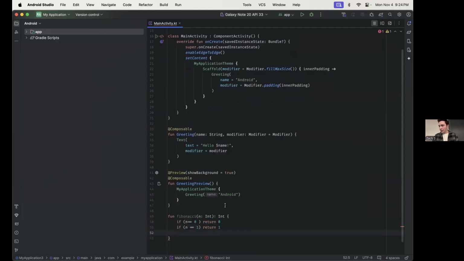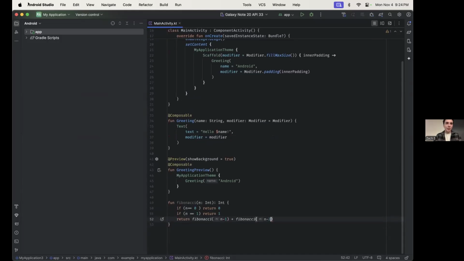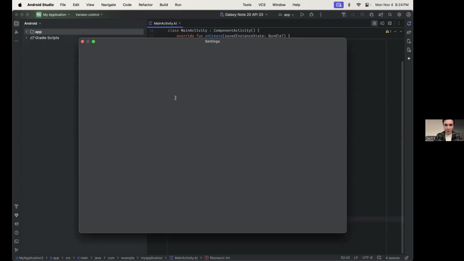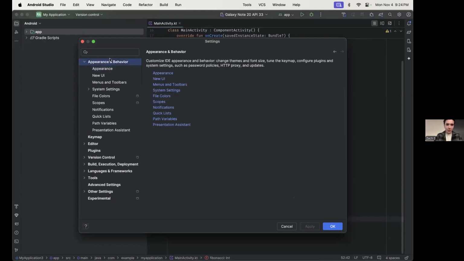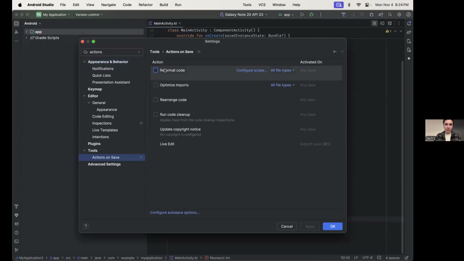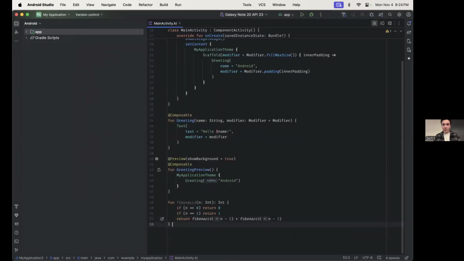And then otherwise we're just going to return the sum of the previous two Fibonacci numbers. So just a recursive function. Let me turn on the formatting really quick. Okay. Yeah, so just a basic recursive function.